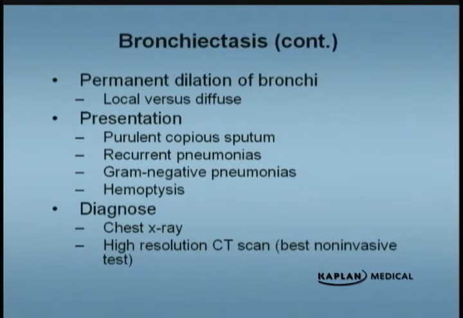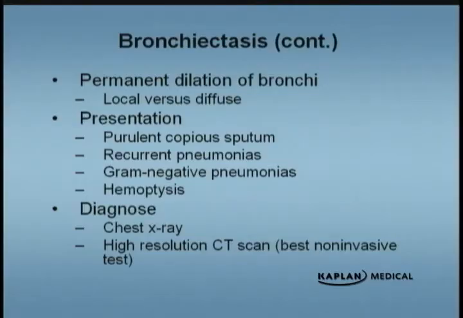Now, if you compare bronchiectasis to emphysema, it's kind of like the same process. Patients with bronchiectasis have permanent dilatation of the bronchi, but it's above. It involves the small and medium-sized bronchi.